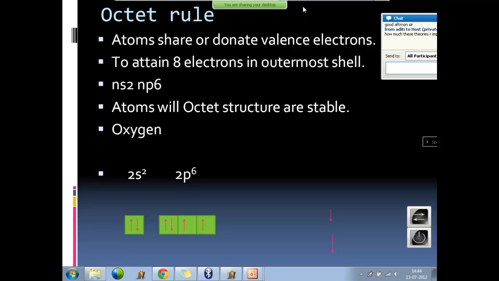2s2, 2p6. Total is 8. All shells are filled up. All are paired up. They are satisfied now. So the bond becomes stable and the chemical becomes stable. Okay. Now let's see with the help of an oxygen molecule.